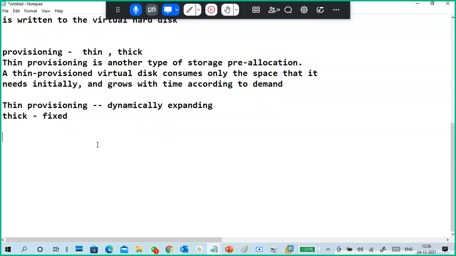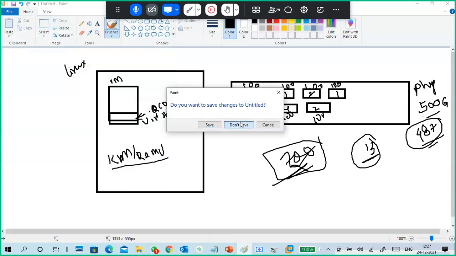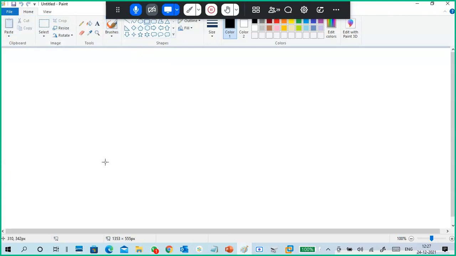Okay, a few more things: a parent-child differencing disk is also there. So it is a parent-child disk type. We use it for snapshot technologies as well as data protection related stuff. I will try to explain it, guys. If you don't understand, it's okay, but try to listen very carefully.